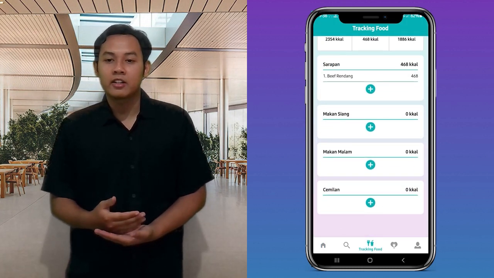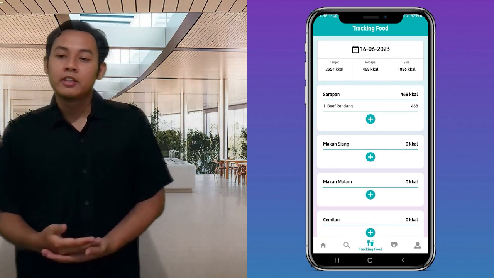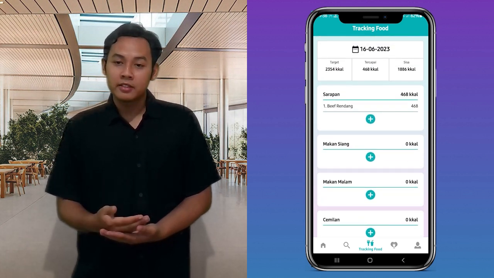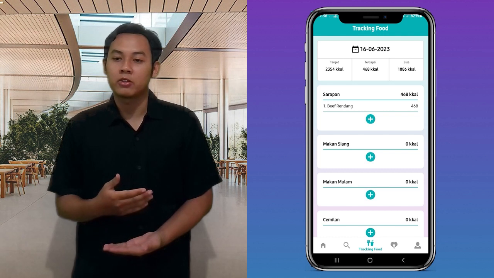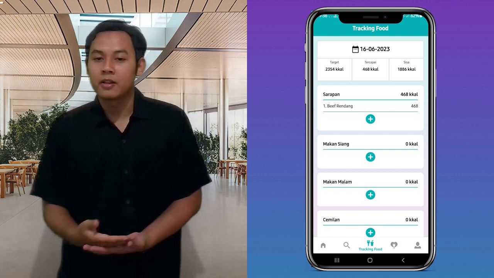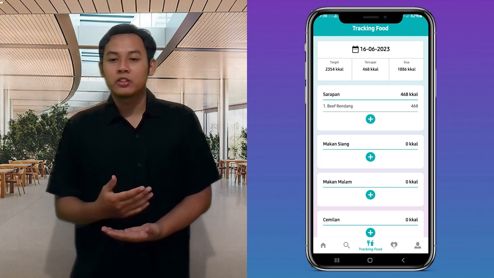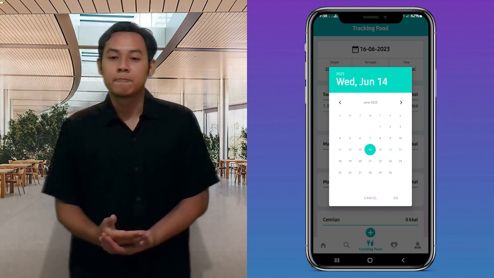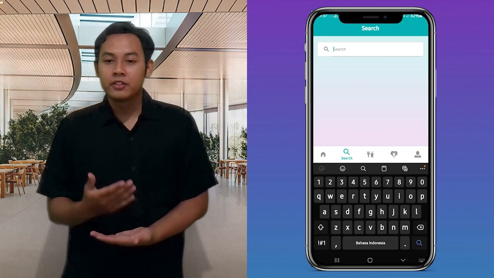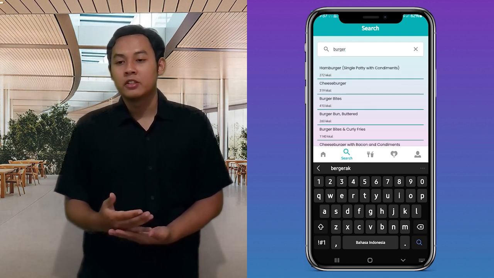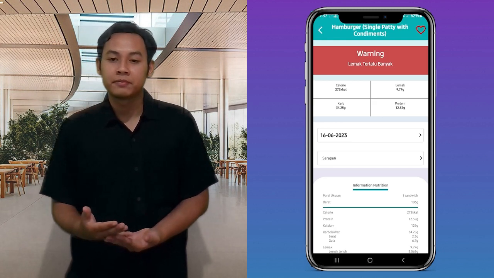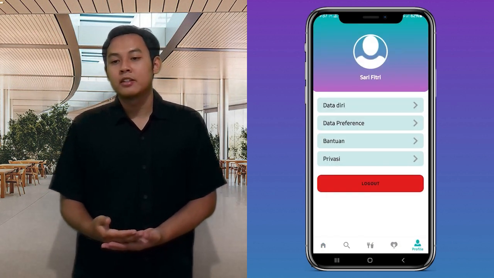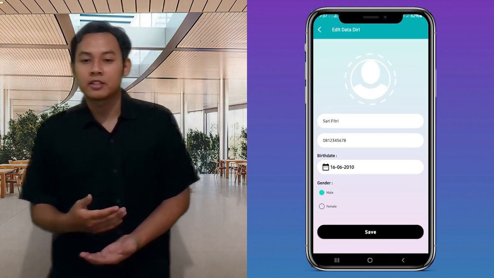The food records are organized into four categories: breakfast, lunch, dinner, and snacks. And on this page, the calorie content of each food and the total for each time is clearly visible. The user just has to choose the date they want, including planning for the next day. On the search page, if the user wants to see other foods, the user can search for the desired food. And on the profile page, like a profile page in general, the user can edit or update their personal data and preference data.